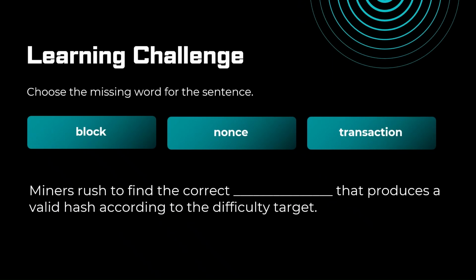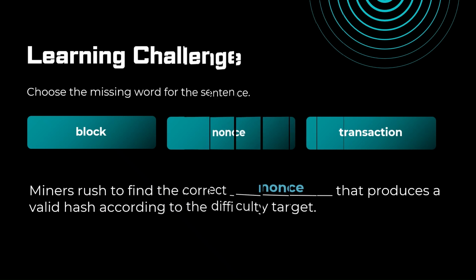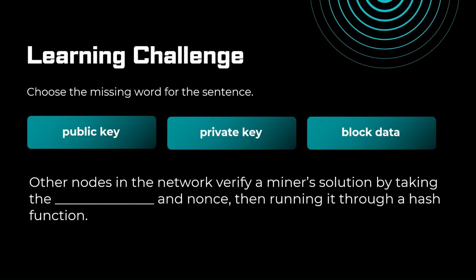Miners rush to find the correct nonce that produces a valid hash according to the difficulty target. Other nodes in the network verify a miner's solution by taking the block data, then running it through a hash function.